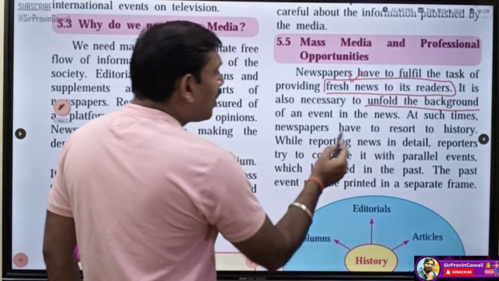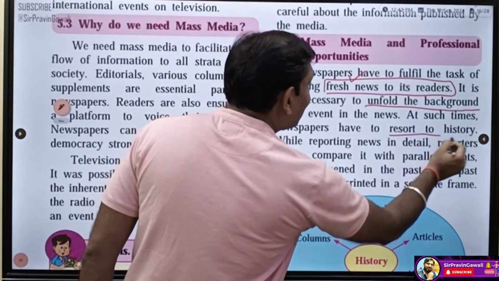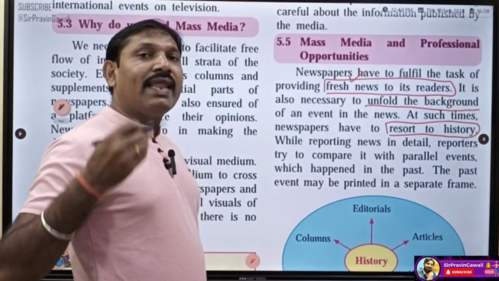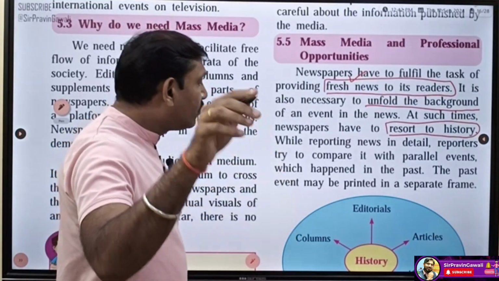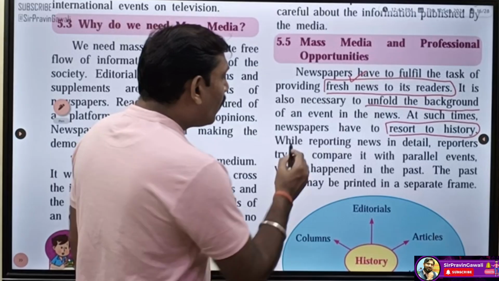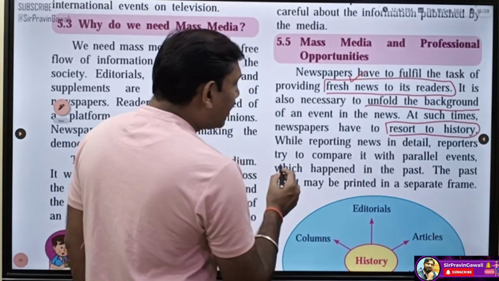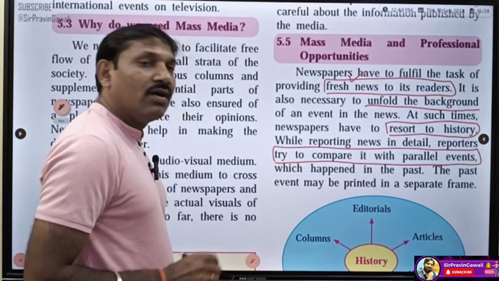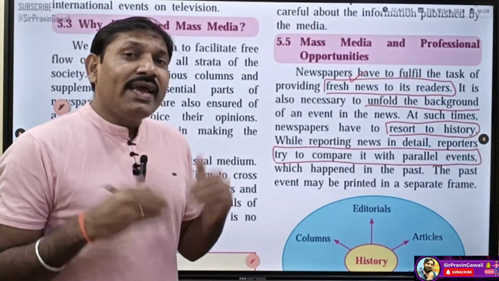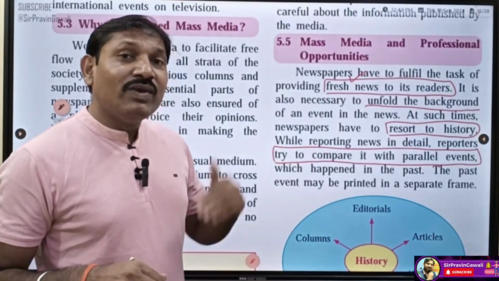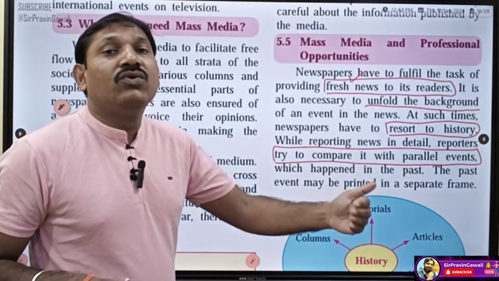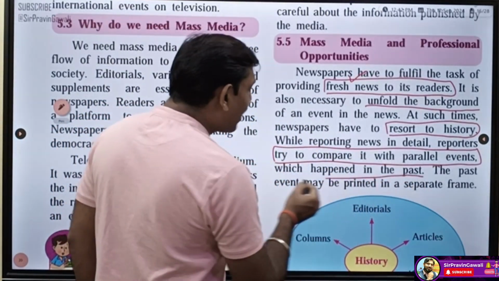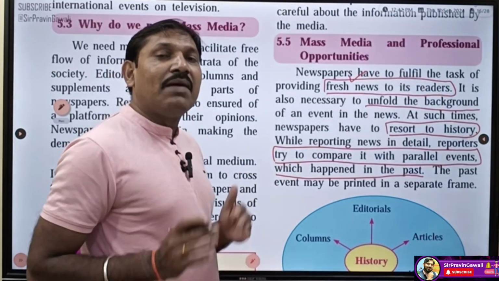At such times, newspapers have to resort to history. It means that we need to study. The newspaper should tell about the historical background of that story, event, or news. While reporting news in detail, reporters try to compare it with parallel events. Yes, most of the time we can see this while reporting the news. The reporters compare the news with similar or parallel news which happened in the past. If the same kind of news happened earlier, they compare with that.